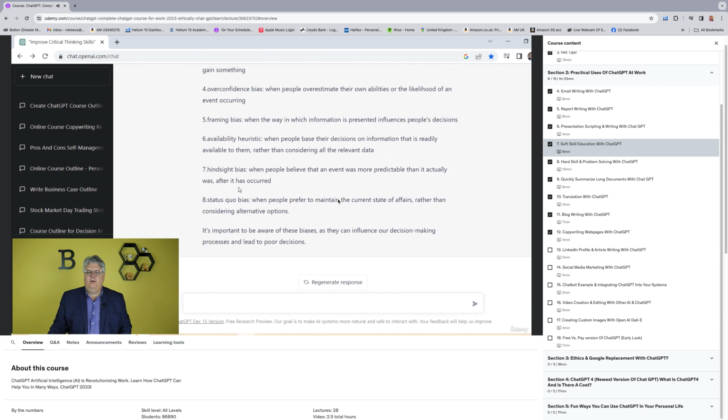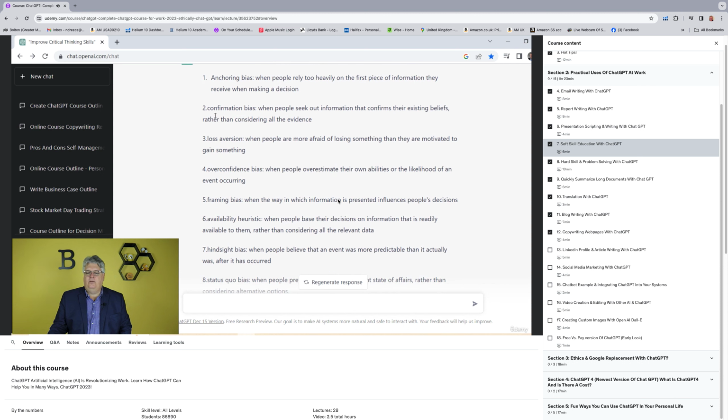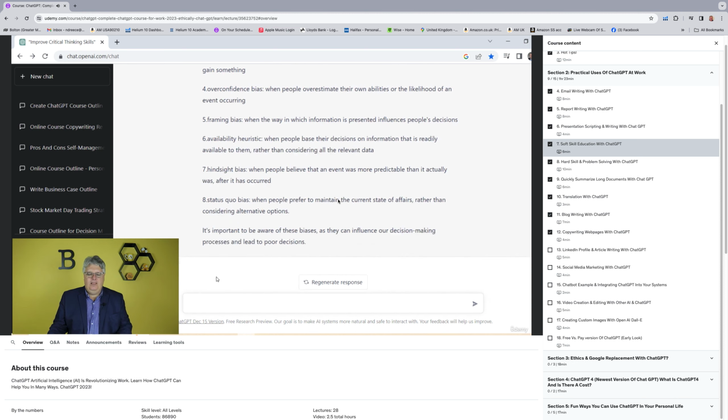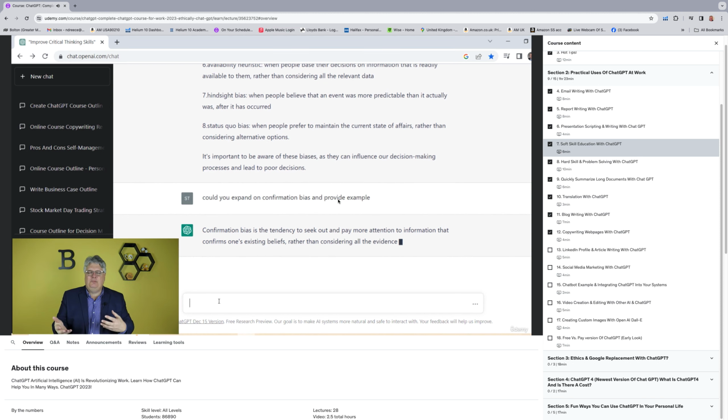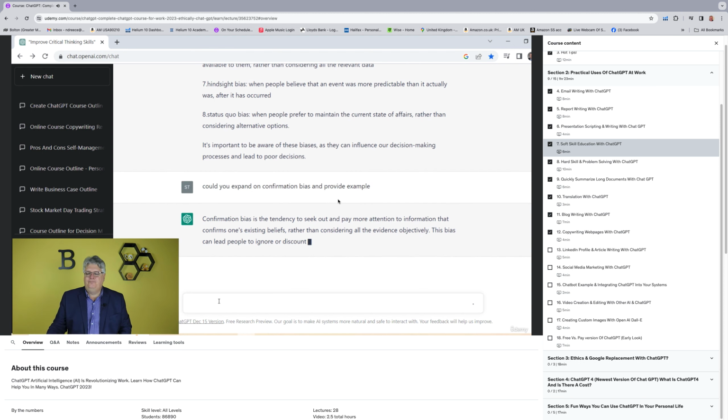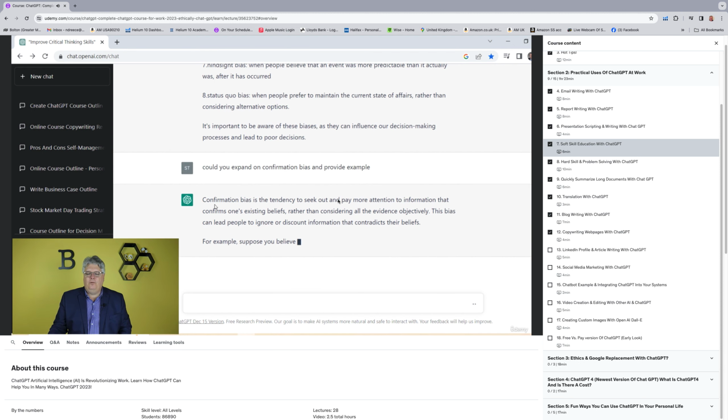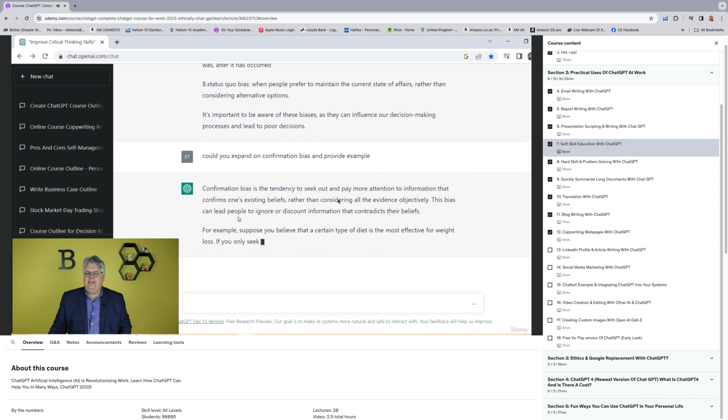And what might that mean? What is confirmation bias? I might say, okay, that sounds like me. Maybe I say, could you expand on confirmation bias and provide an example? I like to sometimes ask it to provide an example because that helps my learning. I read it, I understand it, but let me read it some more in more detail. This is the expanding on it, and could you provide me an example, right? So it's going to confirm what it is, and then it's going to give me an example of this too.